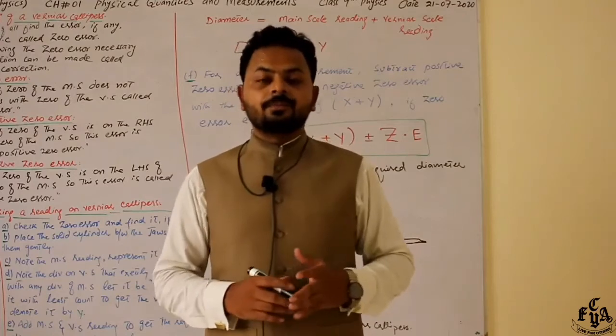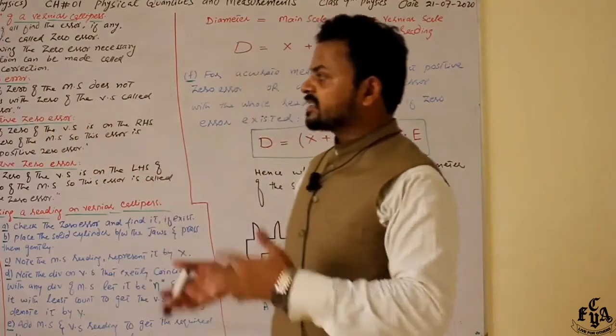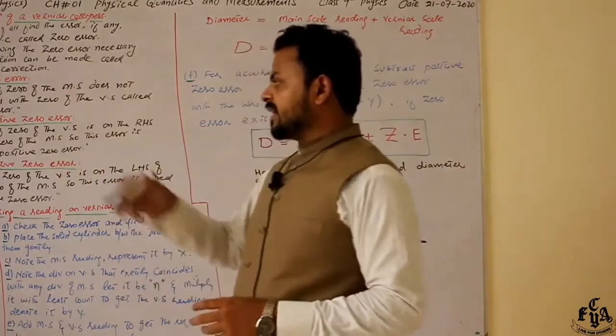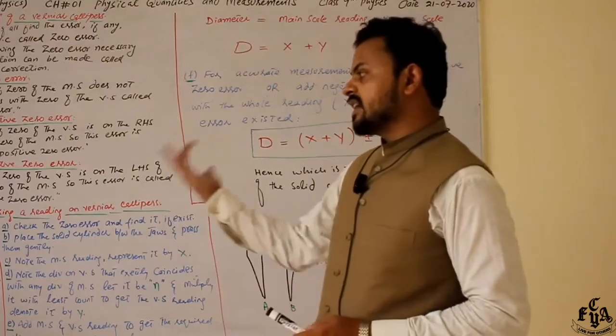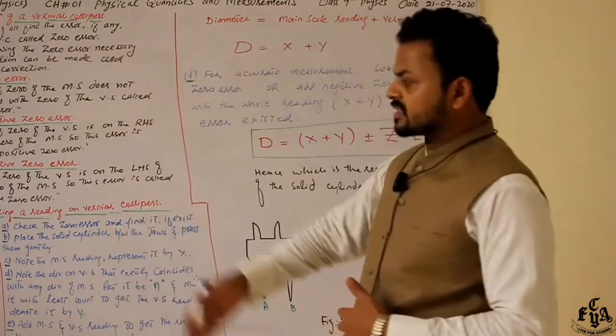Main scale was fixed and vernier scale was a movable scale, right? And on the vernier scale there were 10 divisions. Each division was of 0.9 millimeters. And what was least count then?